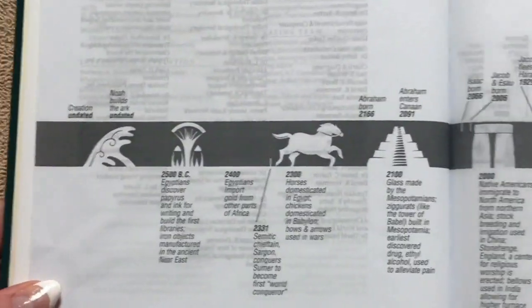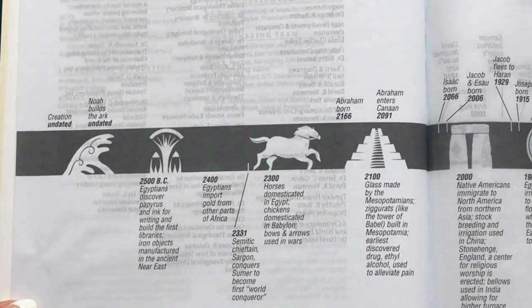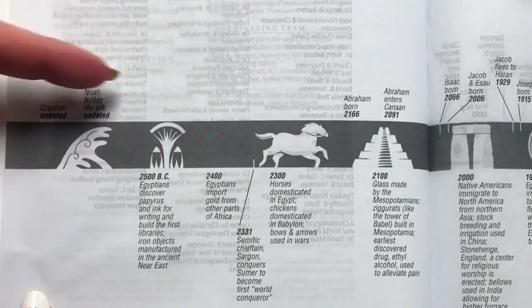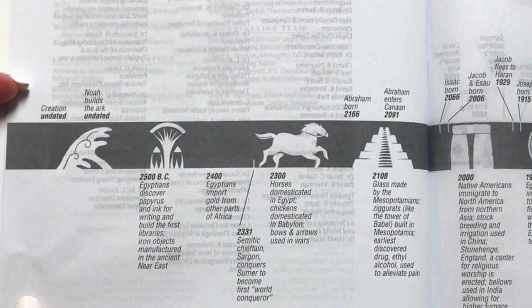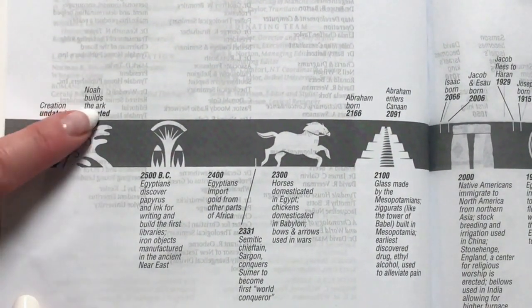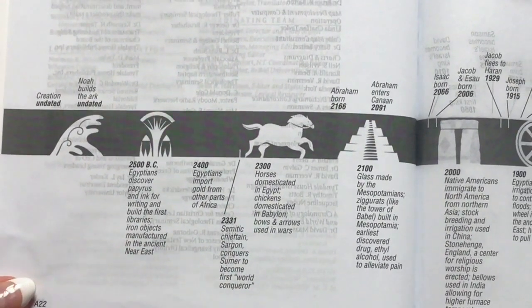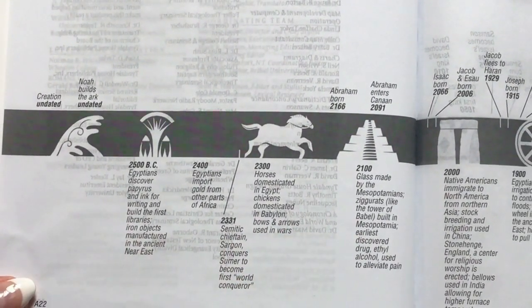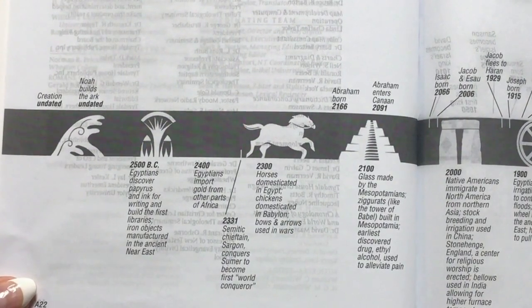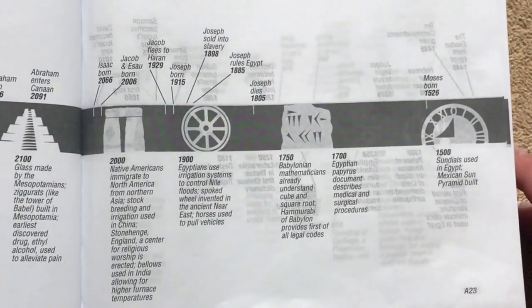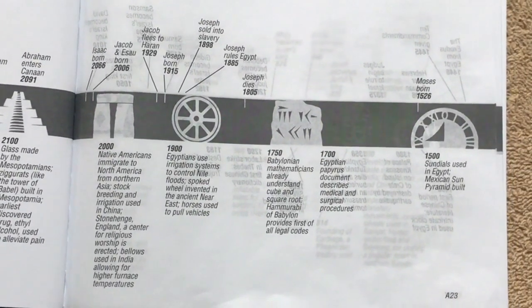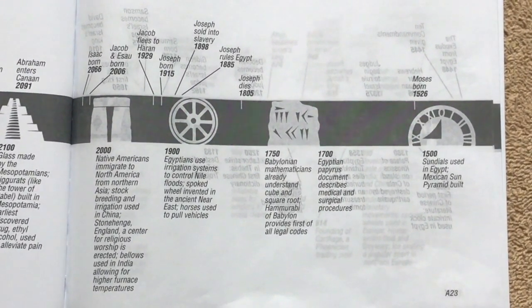This is a timeline that's in the Life Application Study Bible. What makes this one really unique is across the top section we have all the biblical events and the dates if they are dated. Creation and Noah builds the ark, of course, are undated because we're not sure exactly when that happened. But then across the bottom, we have all of the different world events. So it's really neat. We'll take a minute and look at each one of these, and then I will put still images at the end of this video.